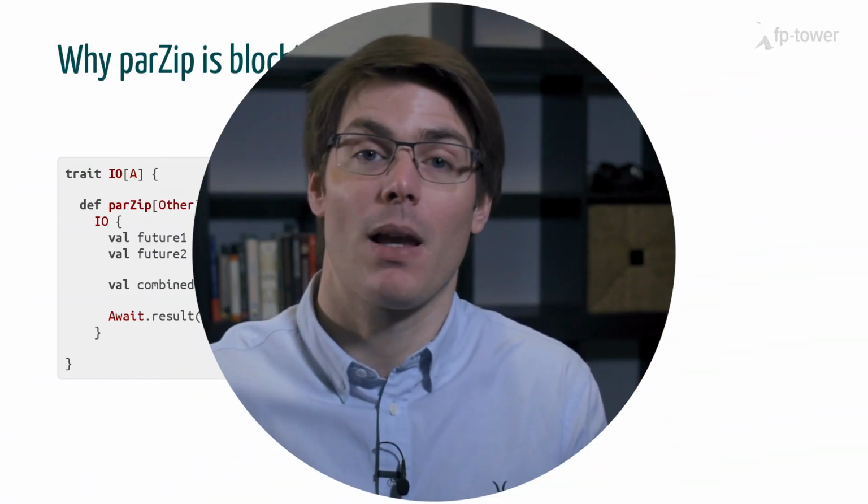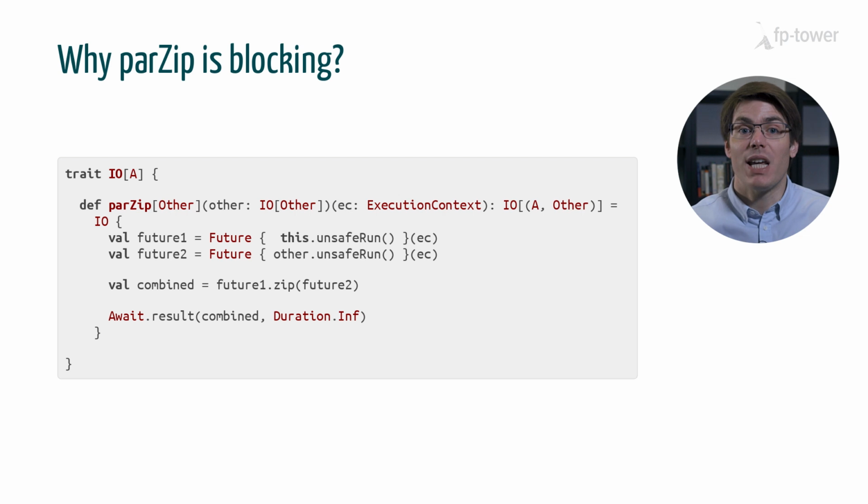This will help us to get a better understanding of libraries such as Cats Effect, Monix, and ZIO, but also how their design differs from features from the standard library. Once again, I would like to warn you that this video is quite advanced and should really be seen as bonus material. Okay, so the important question is, why is parZip blocking?